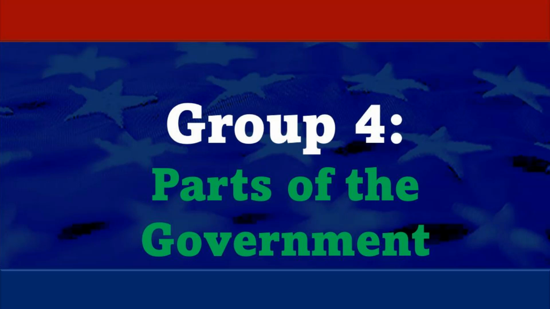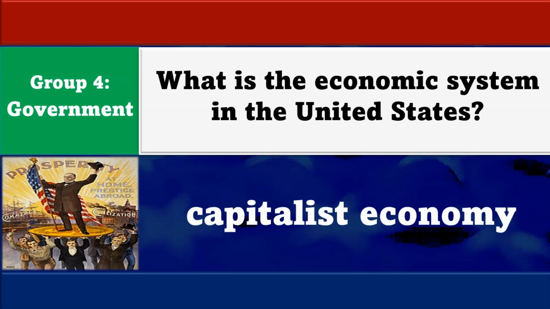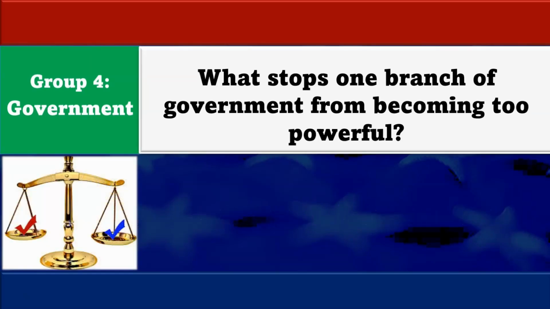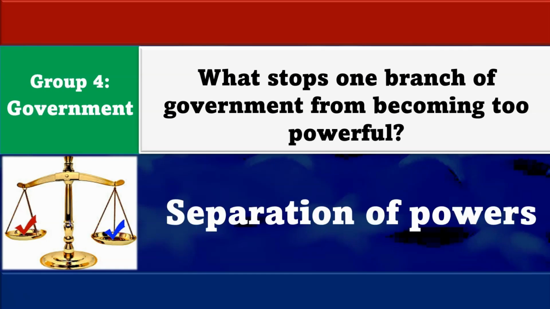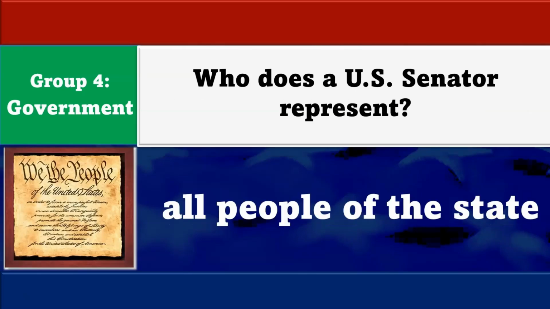Now let's look at group number 4. This group deals with parts of the government. What is the economic system in the United States? Capitalist economy. What stops one branch of government from becoming too powerful? Separation of powers. Who does a U.S. Senator represent? All people of the state.